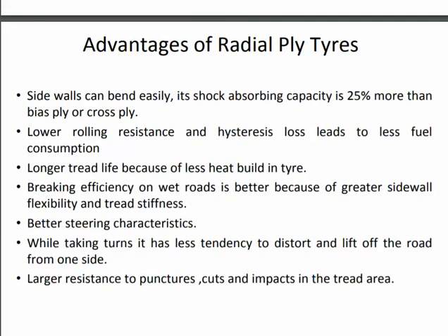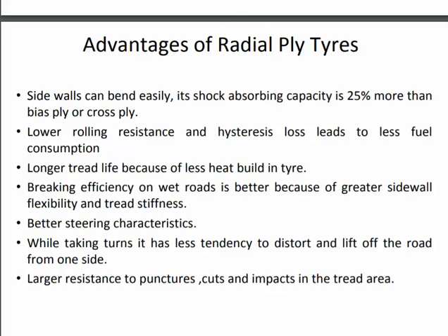Let's discuss the advantages of the radial ply tire. In our daily use cars, that is, economy cars, sedans, hatchbacks, and compact cars, we use radial ply tires.